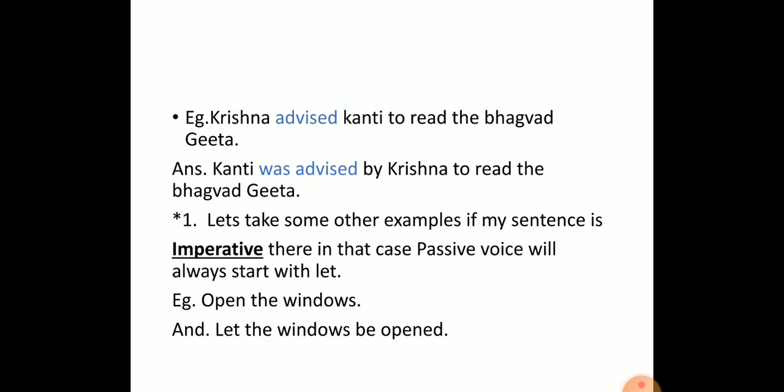As I constantly repeat, whichever subject you have in your question will change in your answer and play the role of object. Same with the object, it will change into the subject in your answer. So the answer is ready. Let the window be opened. Now it is time to proceed to the next slide.